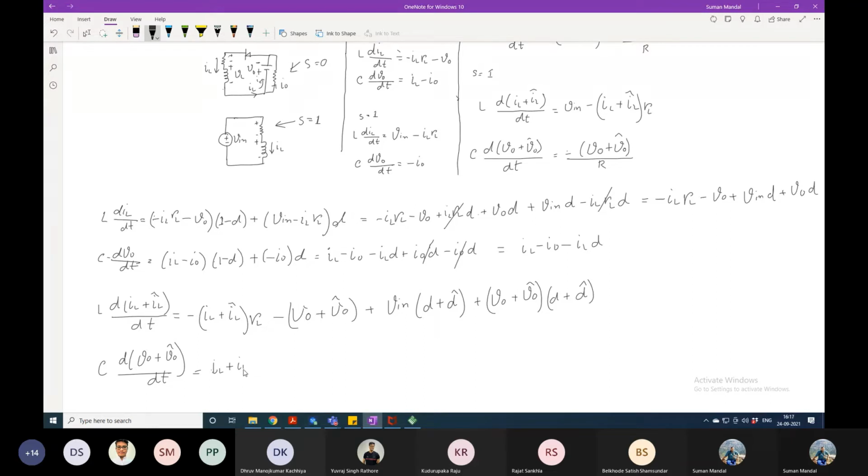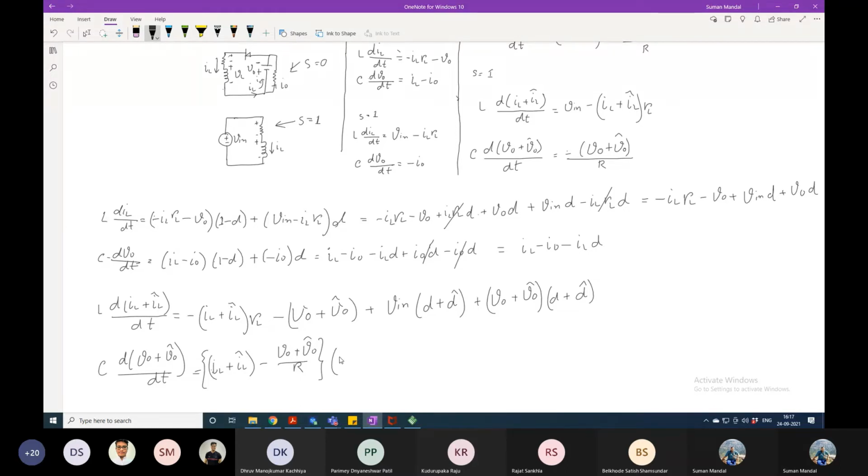(IL plus IL perturbation) minus what? How will we write the I0 here? We will write the I0 with respect to the output voltage. Understood? Yes, sir. It will be plus the V0 contribution. Correct.